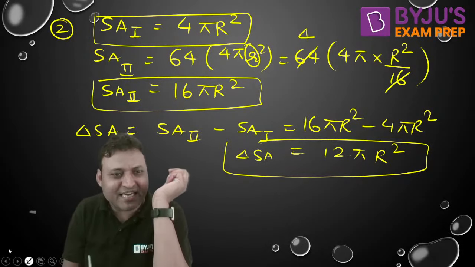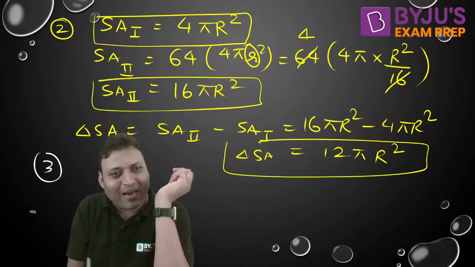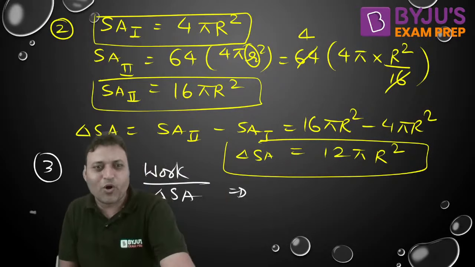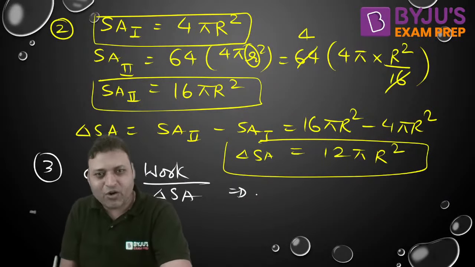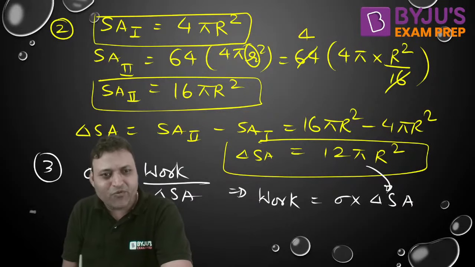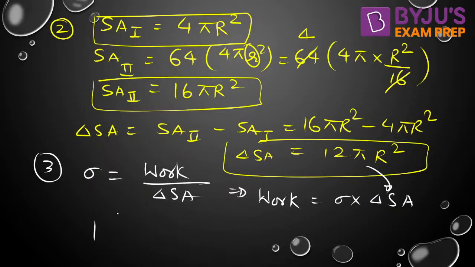And the third step is to apply the definition of surface tension, that is the work done per unit change in surface area. So from here we can find out the work required to be sigma into change in surface area. Put the value, then work will be equal to, now it is time to put the value and get the calculation.